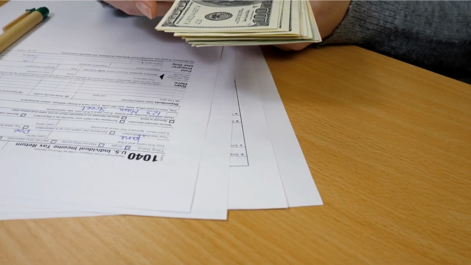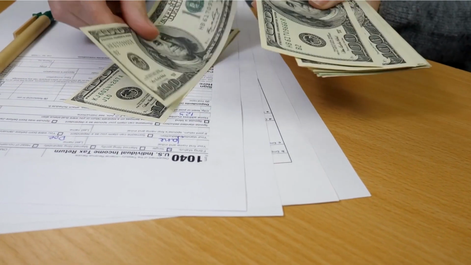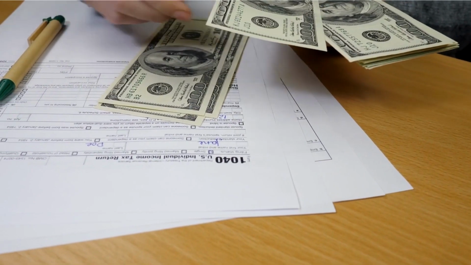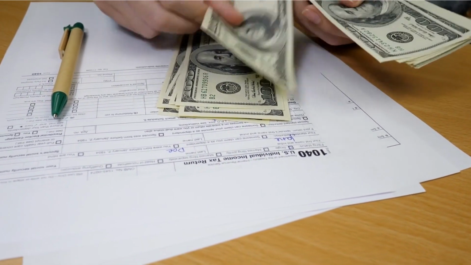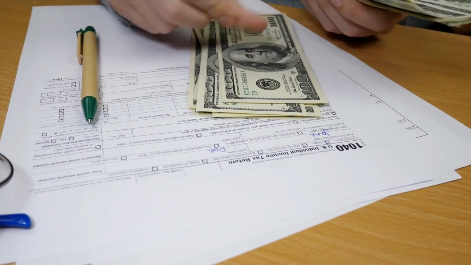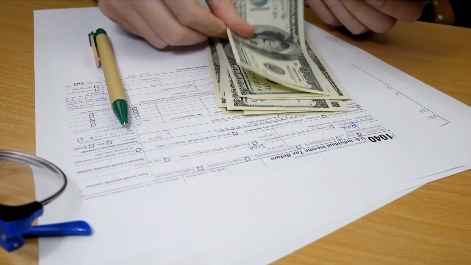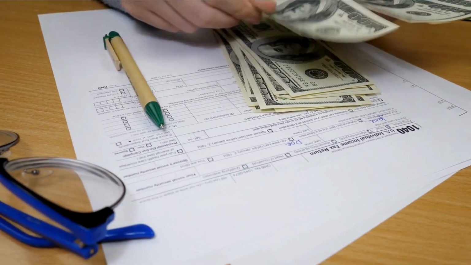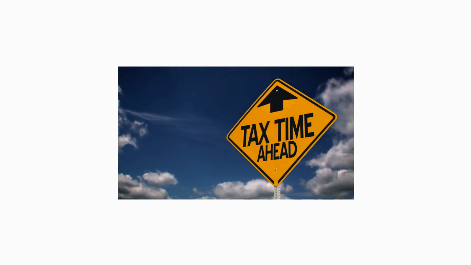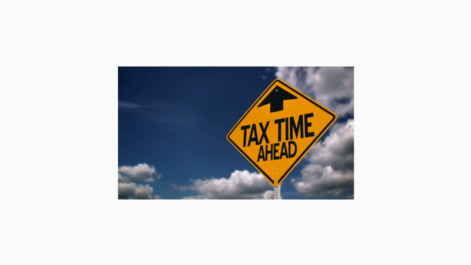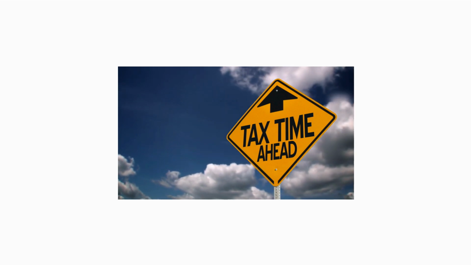In most countries, income tax is levied by the federal government, although some countries may also have state or provincial income taxes. In the United States, for example, federal income tax is levied by the Internal Revenue Service, IRS, while state income taxes are levied by the individual states. In India, income tax is levied by the Central Board of Direct Taxes, CBDT, under the Ministry of Finance.